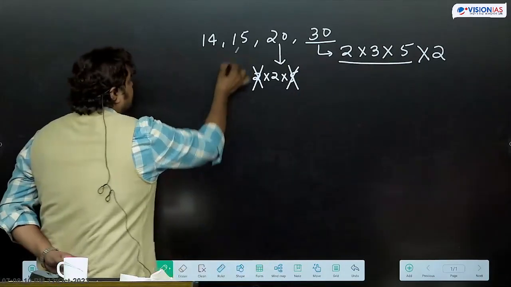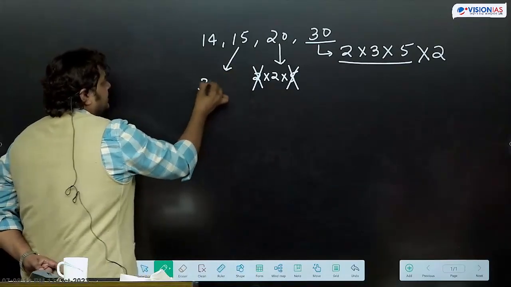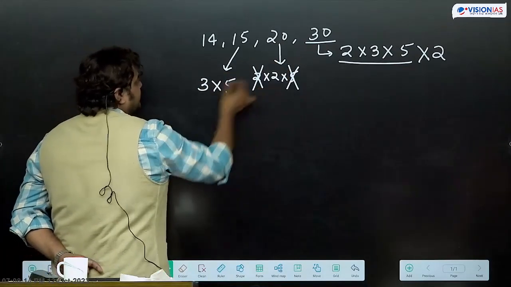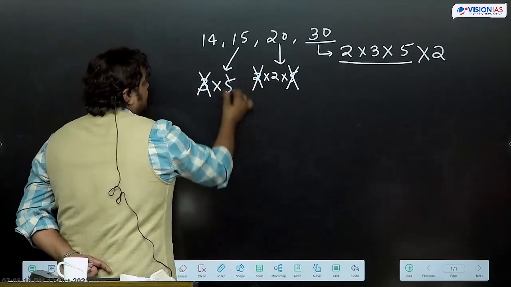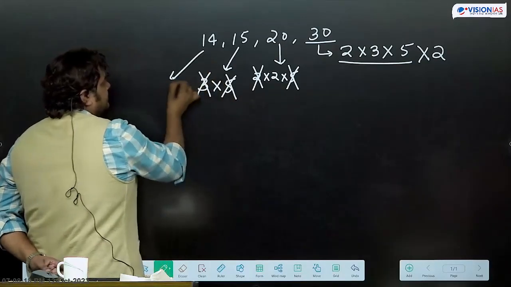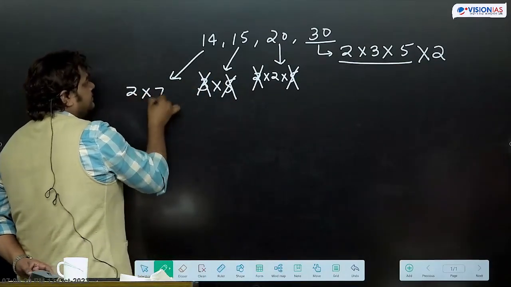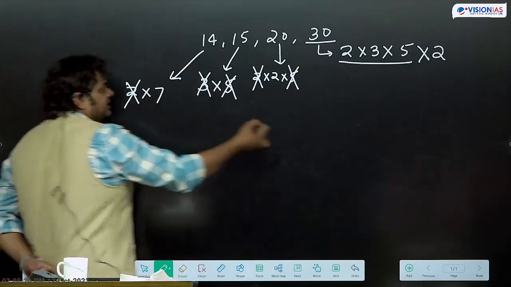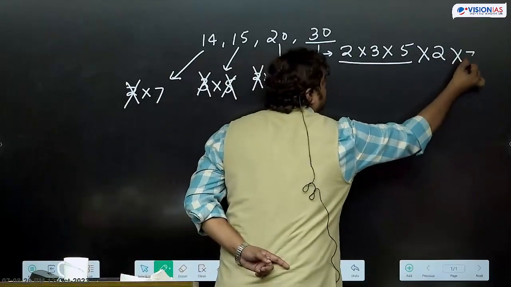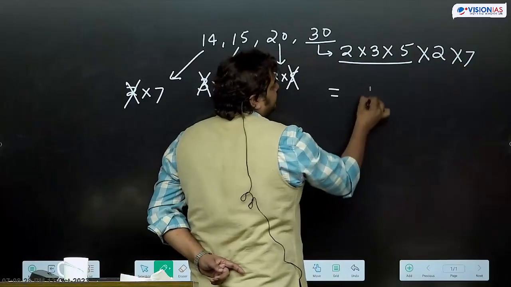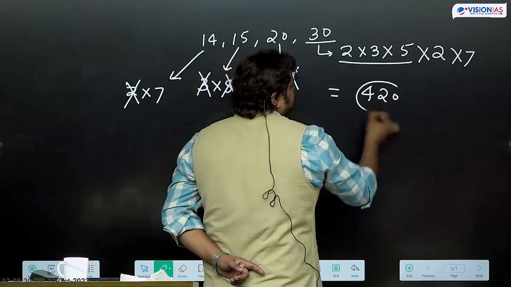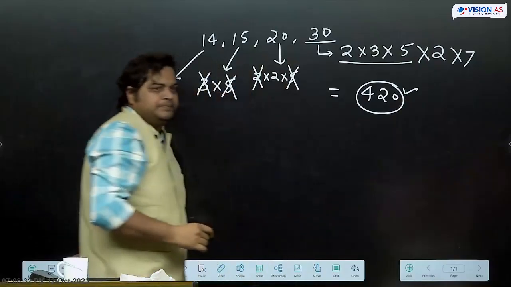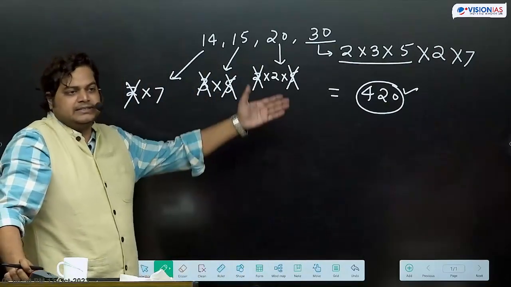Then we'll take factor of this 3 into 5. 3 is already there, 5 is already there, will not take any. 2 into 7. 2 is already there, 7 is not there, we'll take this 7. Again we are getting 420. Same answer. So this way also we can get LCMs.